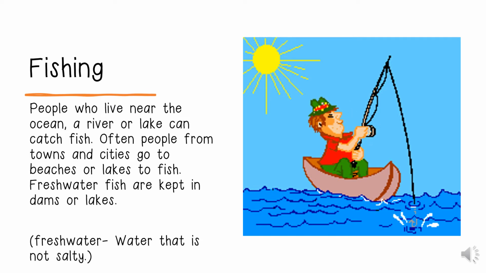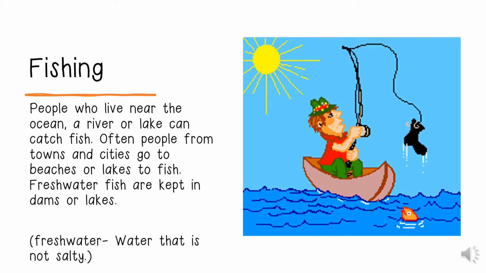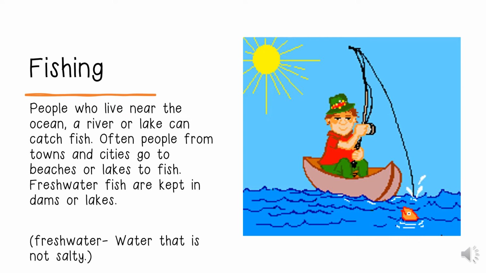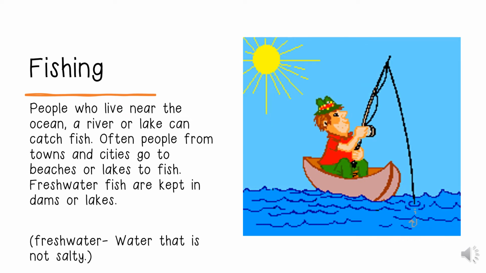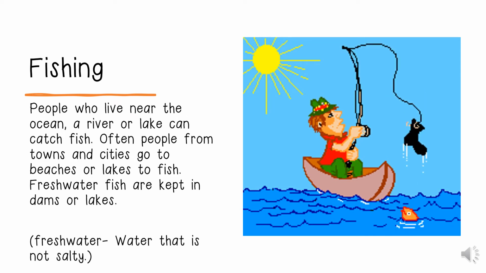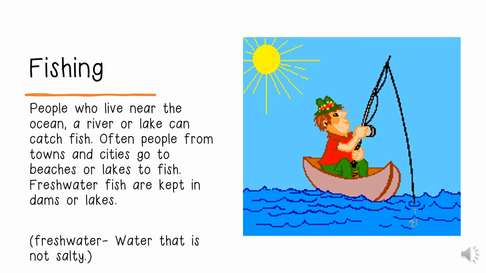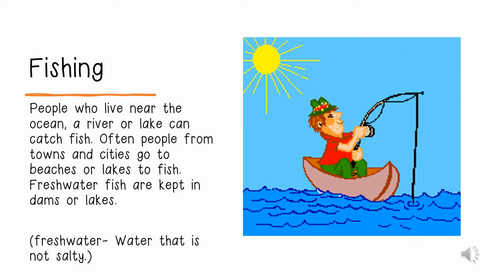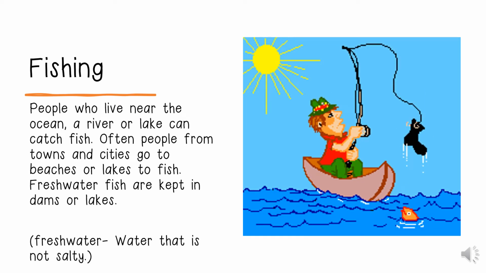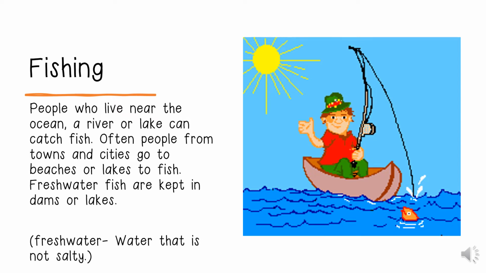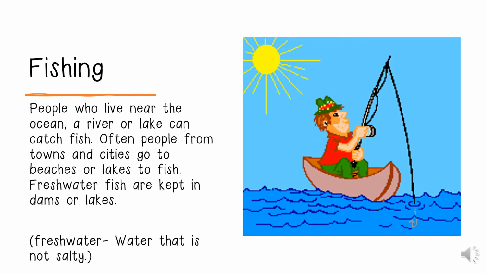For example, during the sardine season, many people go to the beach to catch sardines to come and sell it. That is referred to as fishing. Or people will go deep sea fishing and they will catch larger fish. Or people that have fish shops will send people out to go fishing for them, or they hire a company that does fishing and will ask them to bring the fish to them.